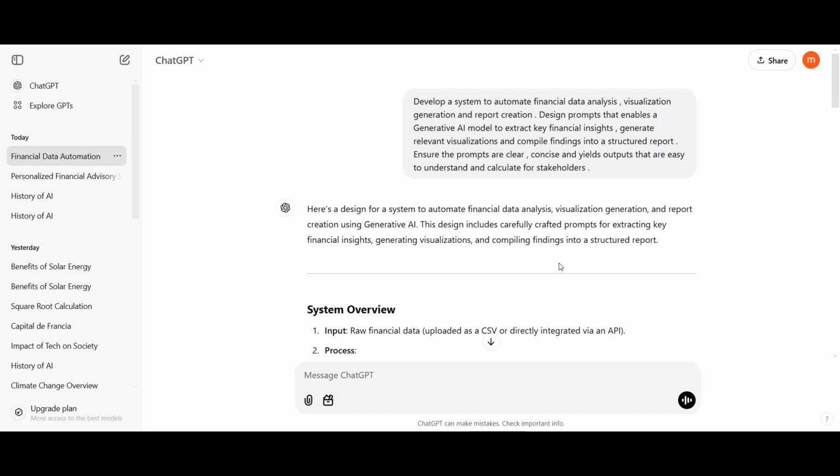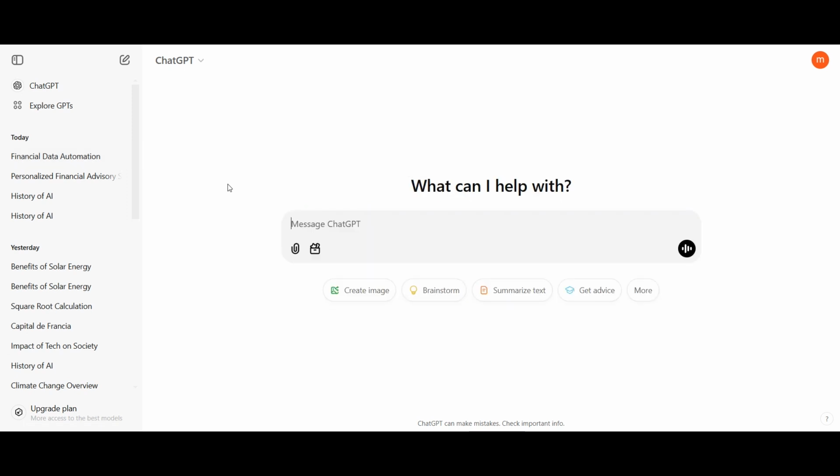Next up is risk scenario modeling. For risk scenario modeling, say you are given a problem. You are a risk analyst at a consulting firm specializing in helping businesses understand and prepare for potential future risks. The firm assists clients across various industries in assessing complex risks, including geopolitical, financial, and operational uncertainties. You have been tasked with designing a system that uses a generative AI model to identify potential risks, evaluate the impacts, and generate comprehensive data-driven reports. These reports will help clients make informed decisions and strategize effectively for different scenarios. Now, let's give the prompt for the same.